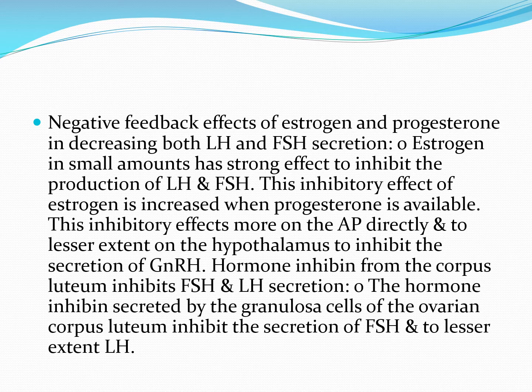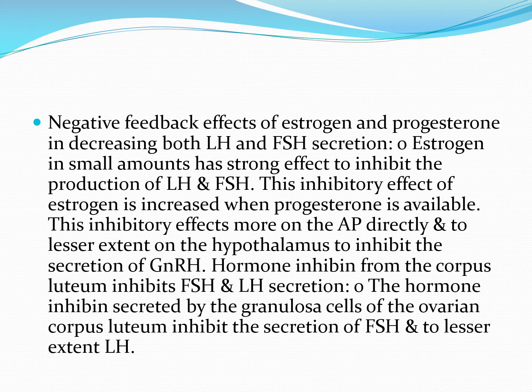How do LH and FSH secretion decrease? They decrease in response to the negative feedback effect of estrogen and progesterone. Estrogen in small amounts has a strong effect to inhibit the production of LH and FSH. This inhibitory effect of estrogen is increased when progesterone is available. It means that in the later half of the cycle, when both progesterone and estrogen are available in larger amounts, they cause a negative feedback effect on the anterior pituitary gland and also on the hypothalamus, to cause decreased release of LH and FSH and also of gonadotropin releasing hormone.